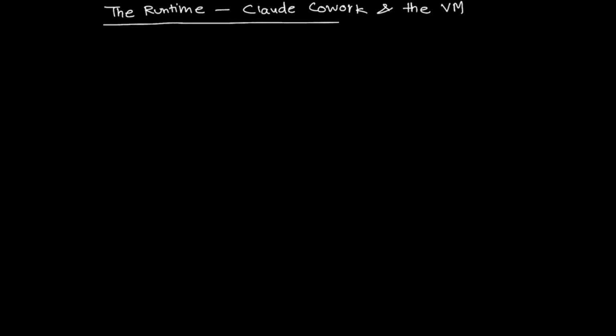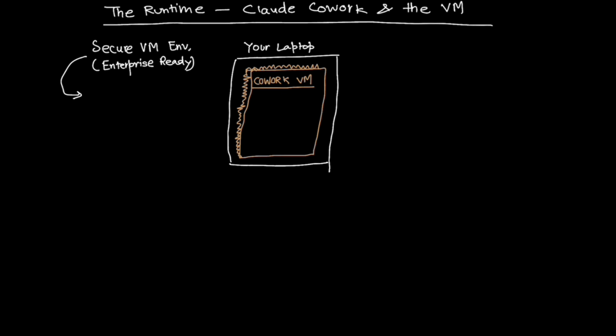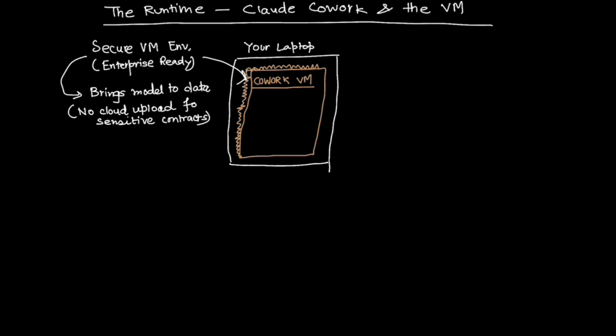To understand why this specific launch caused a panic, we need to understand the runtime environment. This isn't the web browser. This is Claude Cowork. Cowork is an agentic platform that runs locally on your machine. But here is the security key that makes it enterprise ready. It executes tasks inside a secure virtual machine or VM environment. Corporations hate uploading sensitive contracts to the cloud. Cowork solves this by bringing the model to the data.